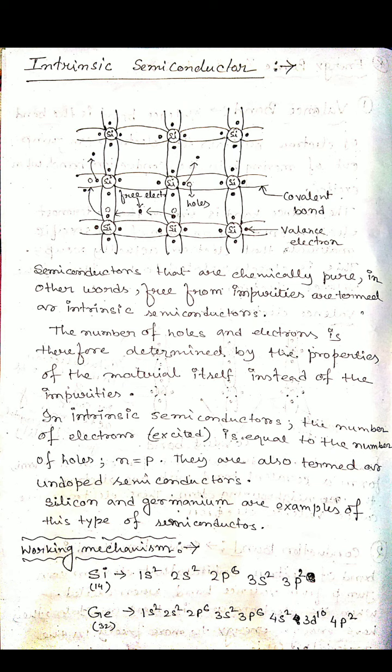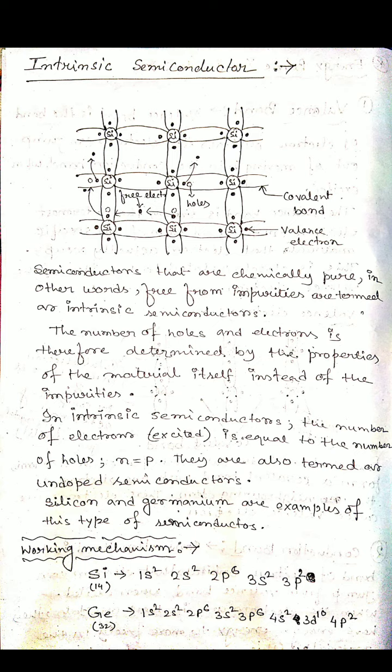Because here all the atoms are silicon atoms. No other atoms are present like indium phosphide, gallium arsenide. That's why this type of semiconductor is called an intrinsic semiconductor or a pure semiconductor. And we already discussed the valence electron and covalent bond. So what happens in this type of intrinsic semiconductor, whenever we increase the temperature from 0 Kelvin, the electrons get sufficient energy to break the covalent bond and move inside the lattice.